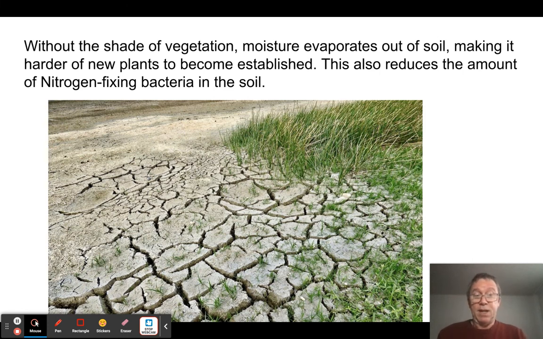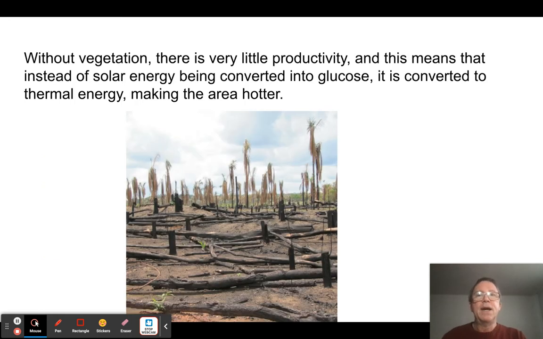And then also now that exposed soil is going to dry out. Some fractions of it are going to blow away. So the clays and silts blow away, so it loses water retention, and you may not be able to recover that soil afterwards. And then without the trees to convert the solar energy to glucose, you get a lot of temperature changes. Ordinarily forests are fairly cool, but these logged-out places tend to be very hot when the sun comes out.